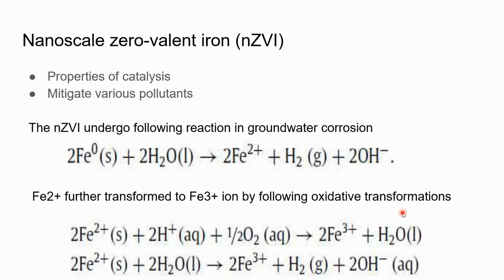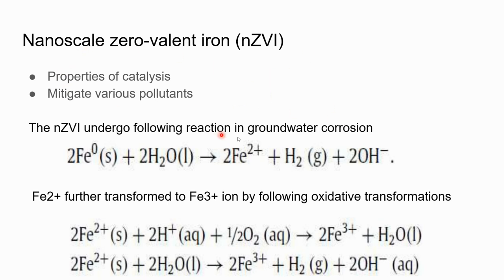Now, the nanoscale zero valent iron. The nanoscale zero valent iron has a low standard reduction potential. It is a very important point to be noted here that it has low standard reduction potential and has properties of catalysis and chemical reduction to mitigate various pollutants such as polychlorinated biphenyl, chlorinated compounds, organochloride pesticides, inorganic anions and heavy metals. So all these are reduced by this nano zero valent iron. The mechanism we will see in this slide.